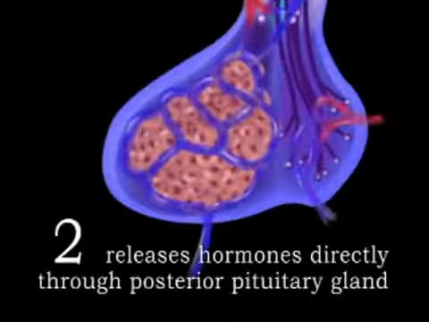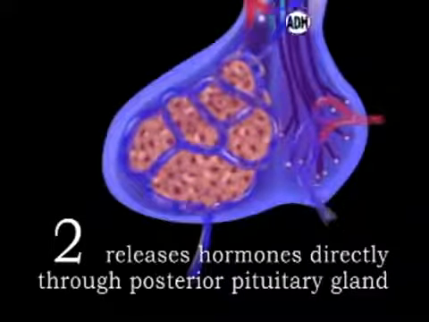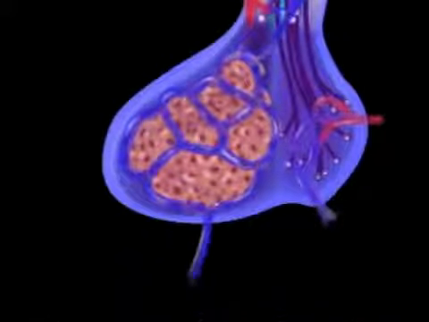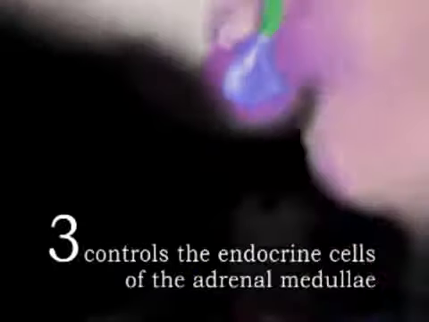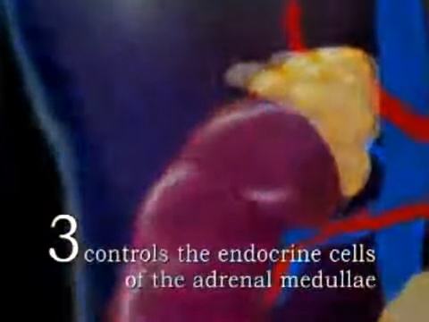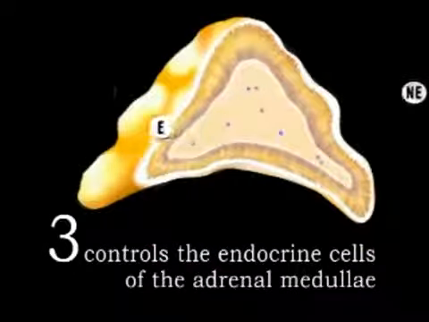2. The hypothalamus releases hormones directly into the circulatory system through the posterior pituitary gland. And 3. The hypothalamus controls the endocrine cells of the adrenal medullae, which produce a very important hormone called adrenaline.